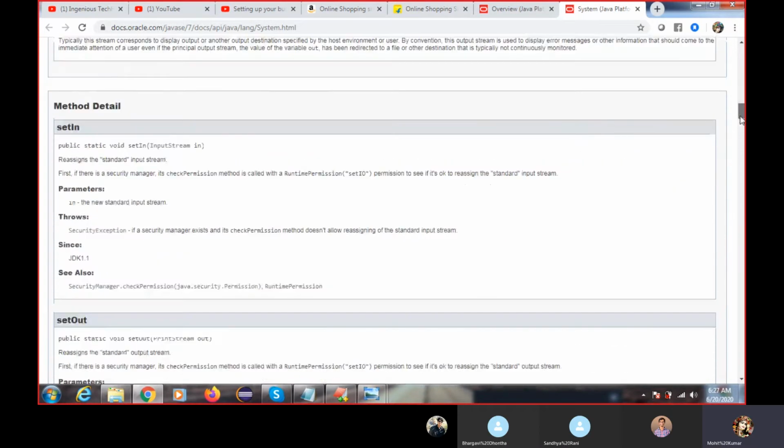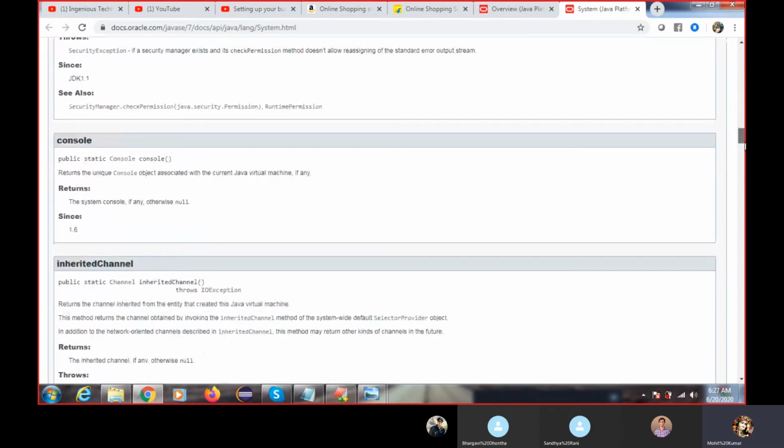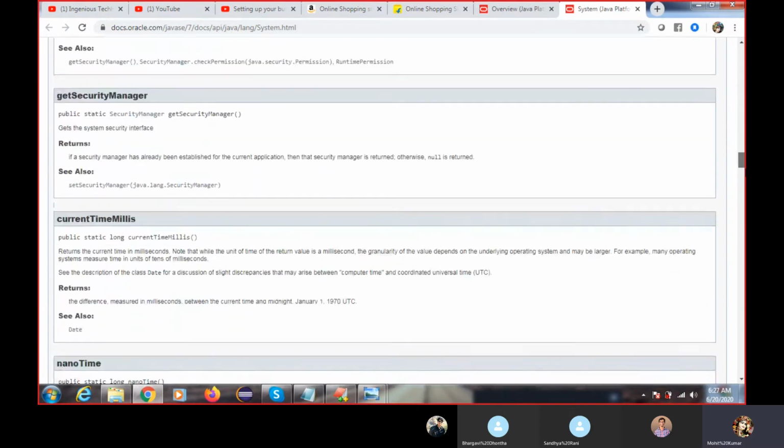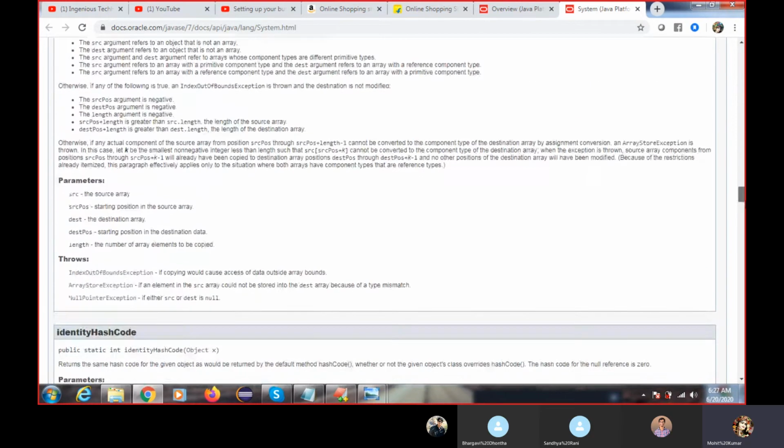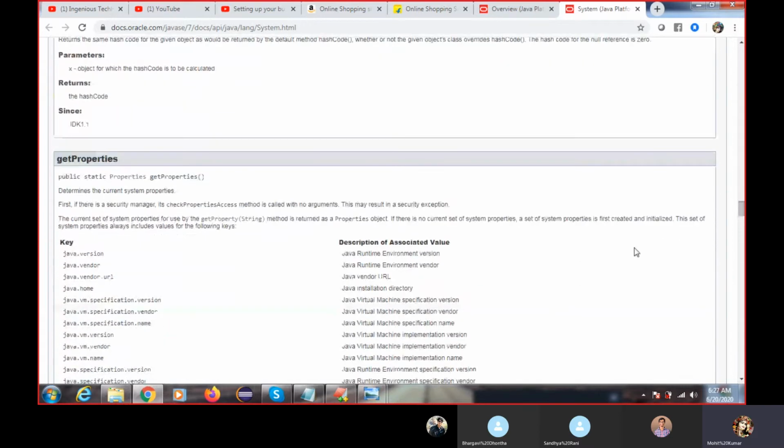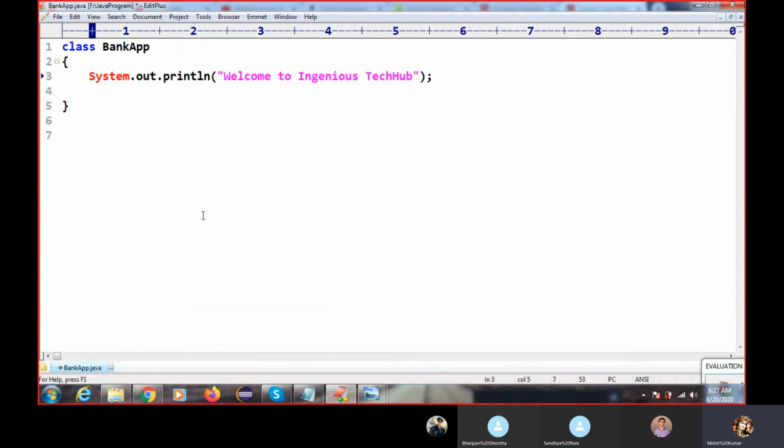You can go through this documentation and explore your knowledge if you have basic knowledge, but right now there is no need. System.out.println is a statement implemented by the Java people. It is already implemented, but you should know how to use it. By using this we can print any message on the console.